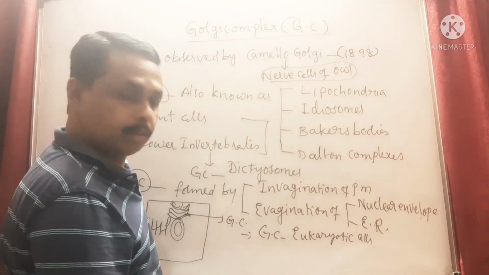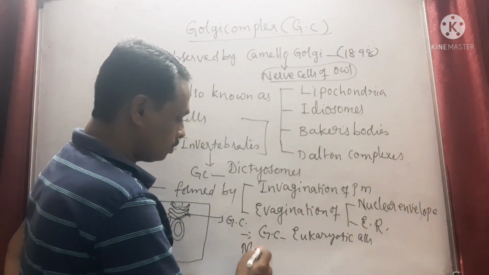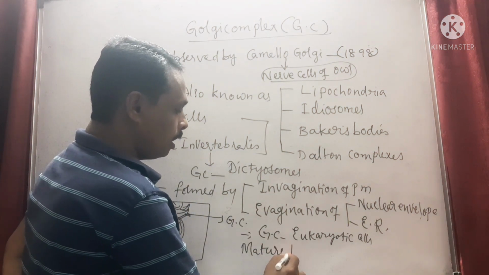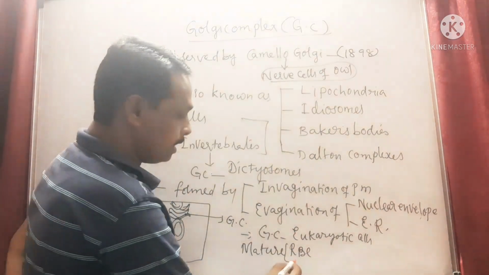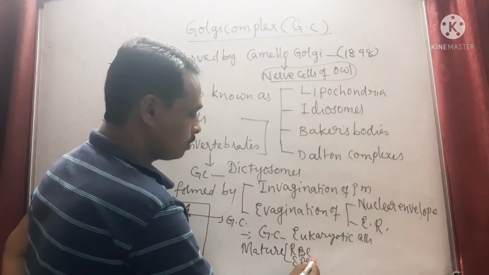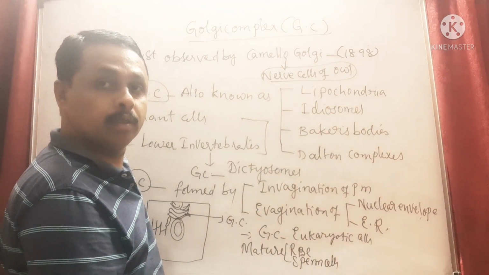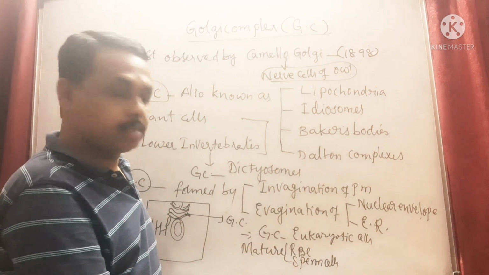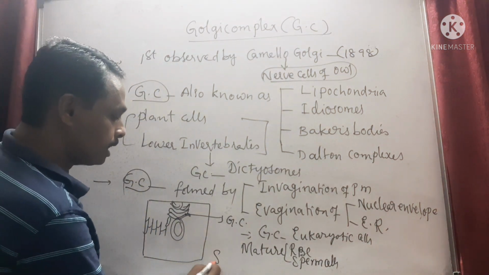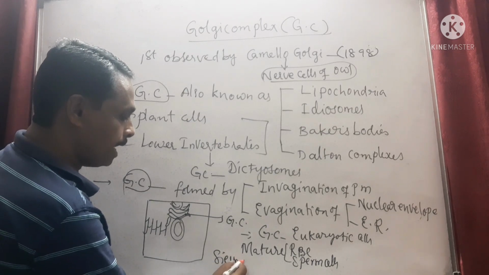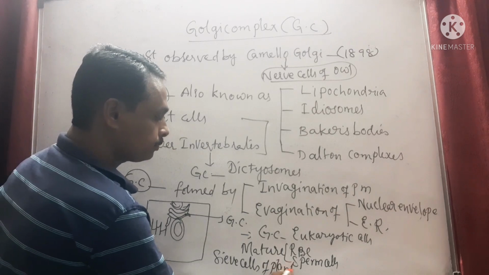But there are some exceptions: in mature RBC, sperm cells, and mature sieve cells of plants.